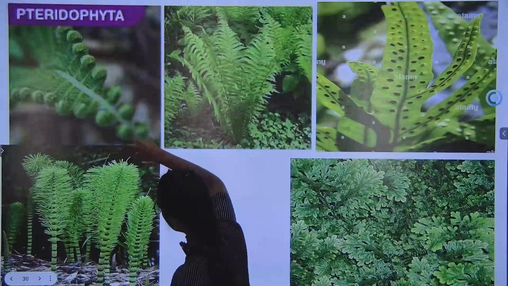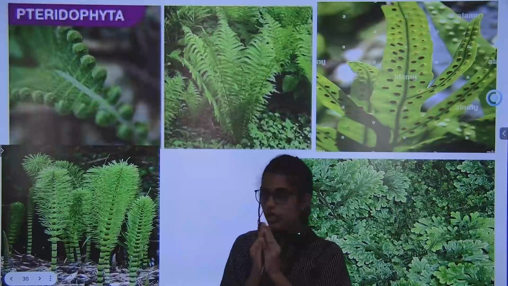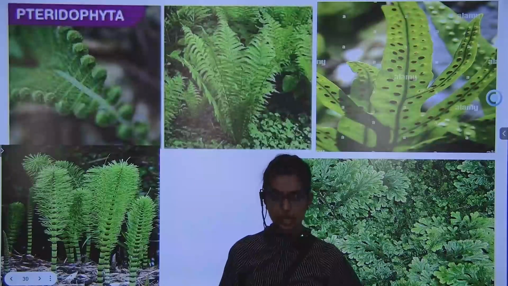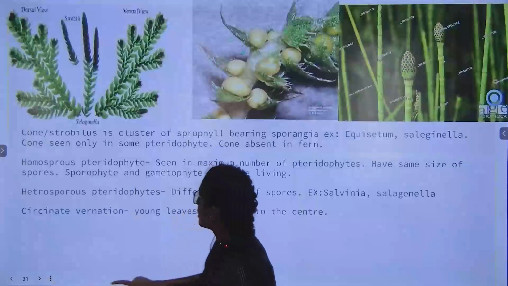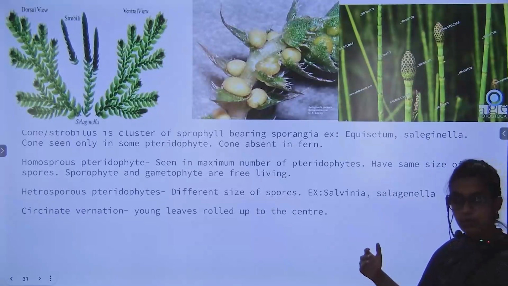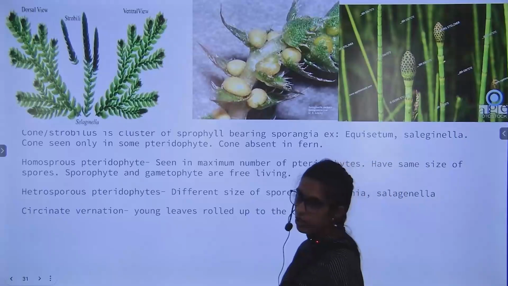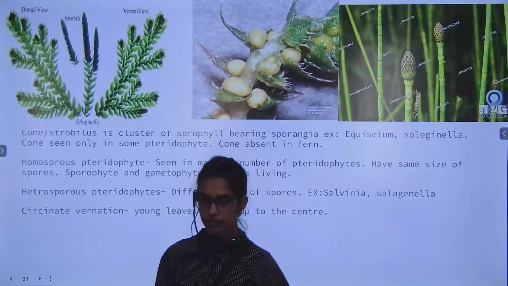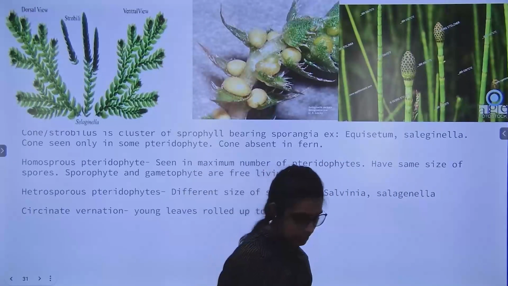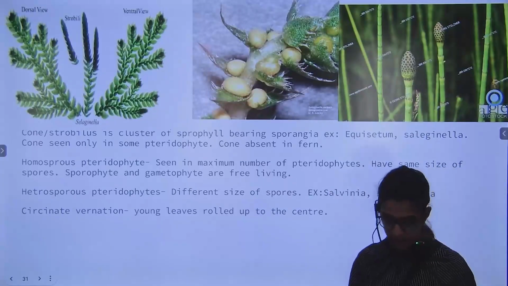But at the top, what happens? All the microphylls join like this because they have sporangia, and they form this kind of structure called a cone, or strobilus. Understood? Okay, write down: cluster of microsporophylls bearing sporangia.